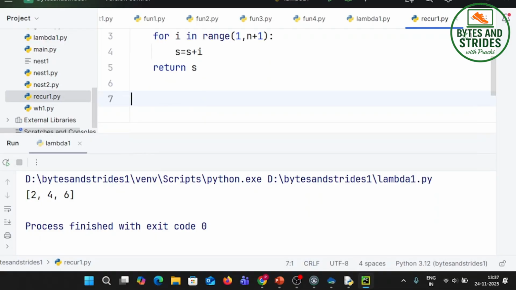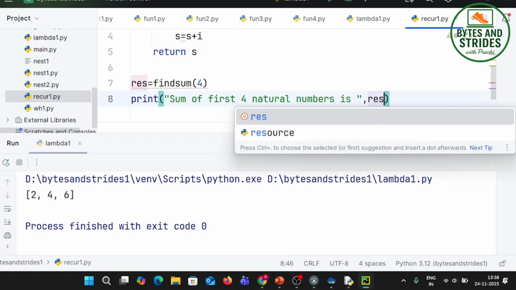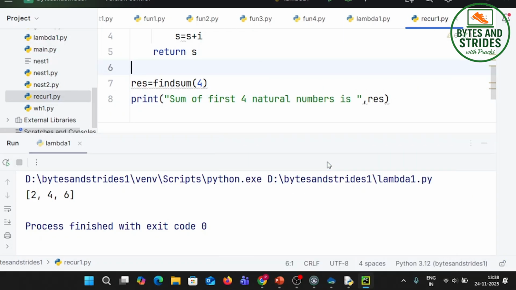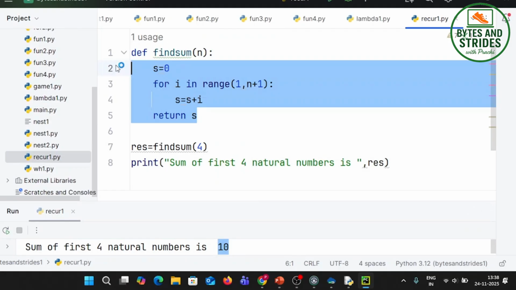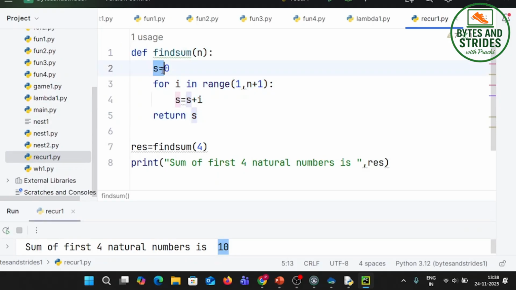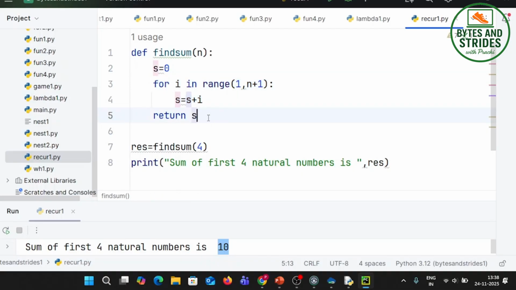How will I call this? So I will say the result equal to find sum of first 4 natural numbers. So here you will see sum of first 4 natural numbers, natural numbers begin with 1, is result. So 1 plus 2 plus 3 plus 4 is 10. Okay, so this was a non-recursive function wherein I declared a variable for sum, I had a loop, and then I'm writing the logic and returning.